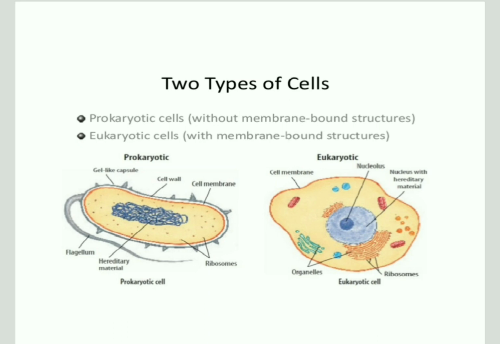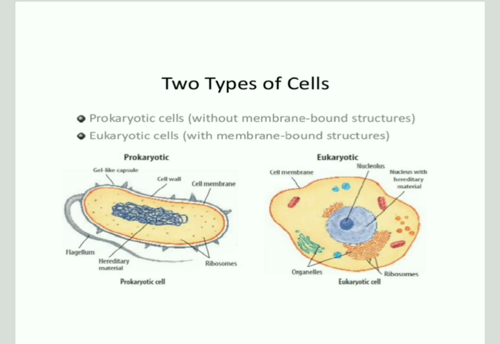Then the eukaryotic cells are the modern cells. These are the cells which we can find in animals and plants. These eukaryotic cells are generally much larger and more complex than the prokaryotic cells. Because of their larger size, they require a variety of specialized internal membrane-bound structures. That's why they have the membrane-bound structures, to carry out metabolism, provide energy and transport chemicals through the cells. These eukaryotic cells have the nucleus.